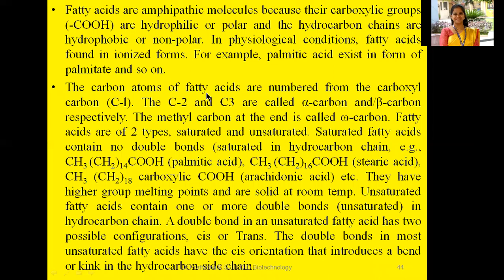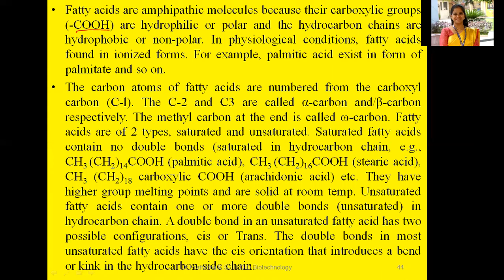The carbon atoms of fatty acids are numbered from the carboxyl carbon, COOH. From there, we take the numbers C1, C2, C3, like that. C2 and C3 are called alpha carbon and beta carbon, respectively. It means the first COOH carbon atom is not considered the alpha carbon atom.